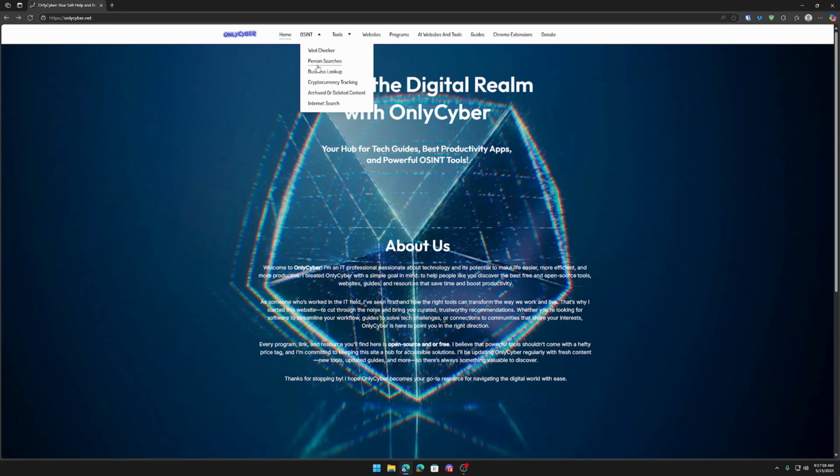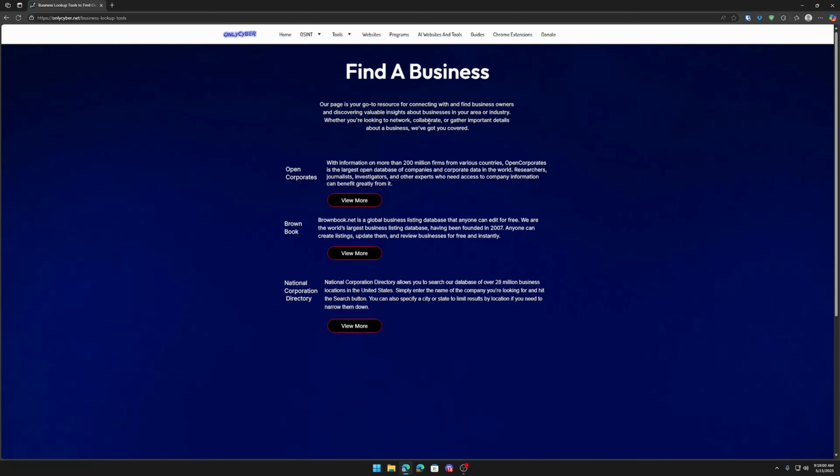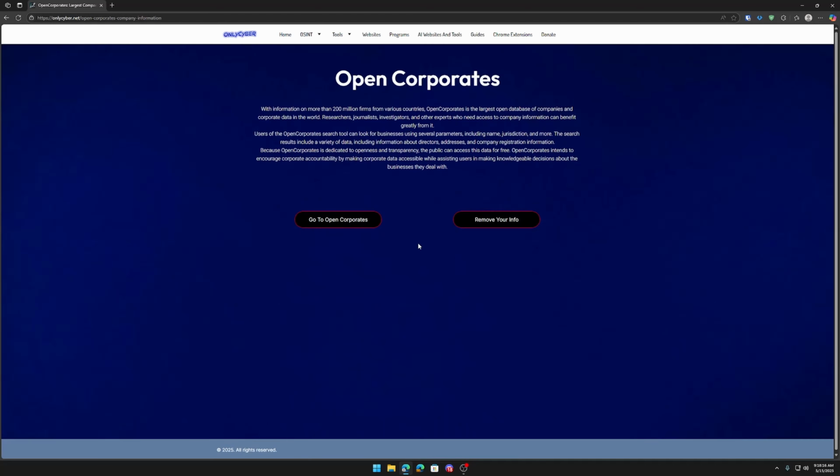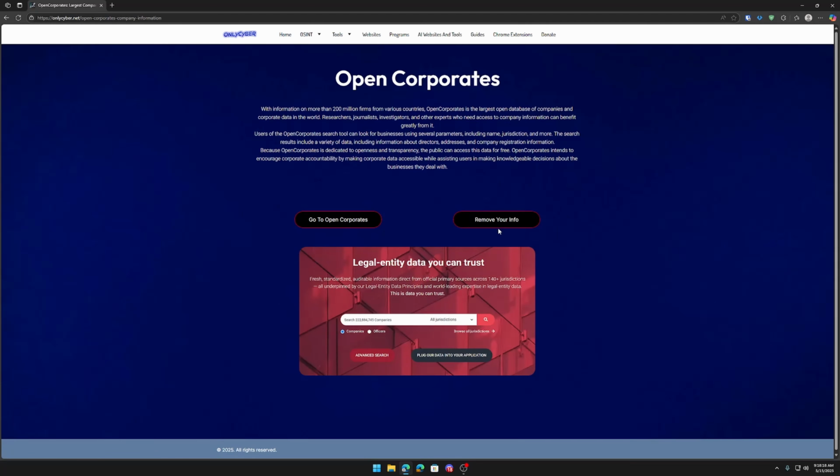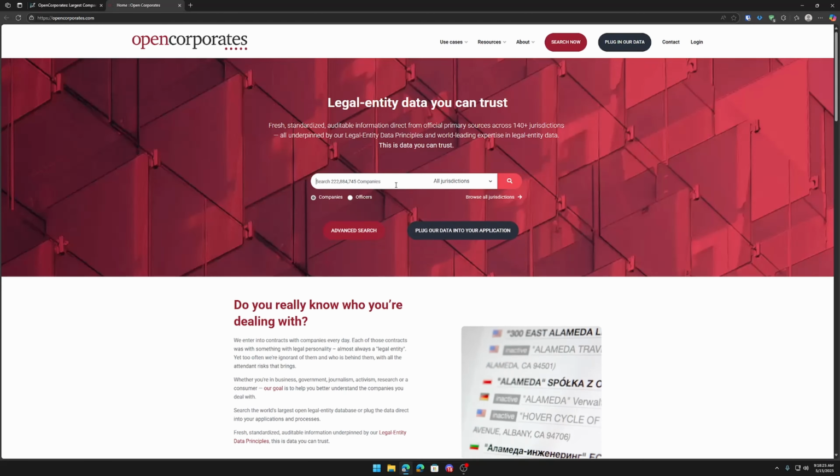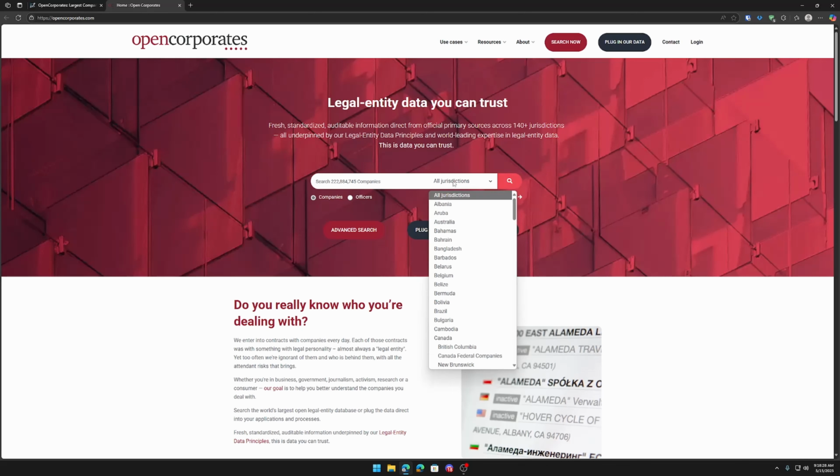I also have business lookup tools, so if you need to sue somebody, or you just need to know more about a business that you might be trying to get a job with, you can go to any one of these. My favorite is Open Corporates, and if you do have a business and you want to remove your information, you can do that from here, or you can go to the Open Corporates website, search the company you're looking for, and if you know the location, it's always best to put the location in.